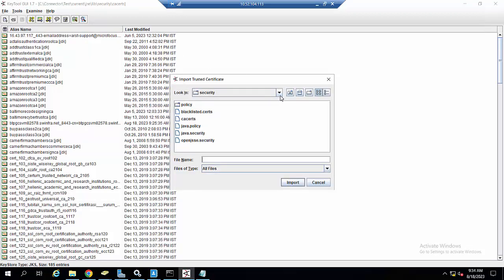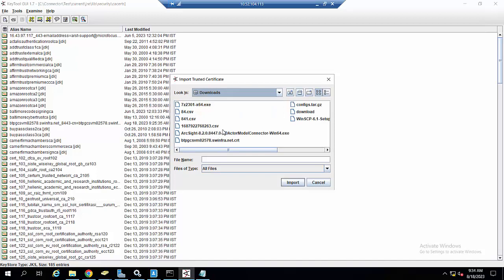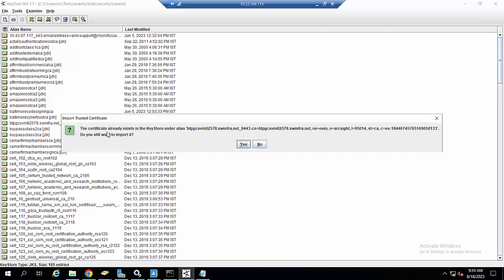I have downloaded the certificate and it is under the download folder. So in here, I will go to the download folder. This is the certificate I have downloaded before, the ESM certificate. I click on import it.